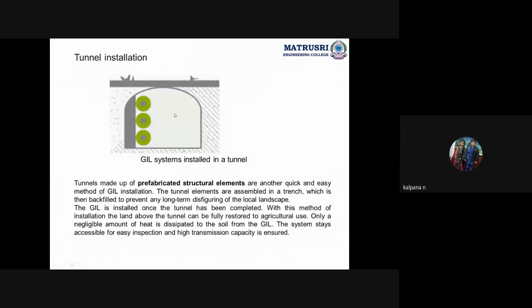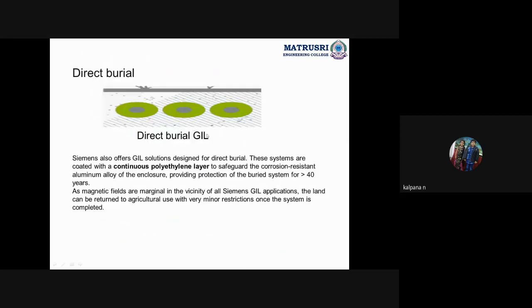Here we have the space, so a man can see these transmission lines by entering into the tunnel. But whereas in the direct buried case, we cannot see. We are placing them directly in the ground, and above this can also be used for any purpose. These systems are coated with a continuous polyethylene layer, because we are digging directly in the earth. And these can be used for more than 40 years.